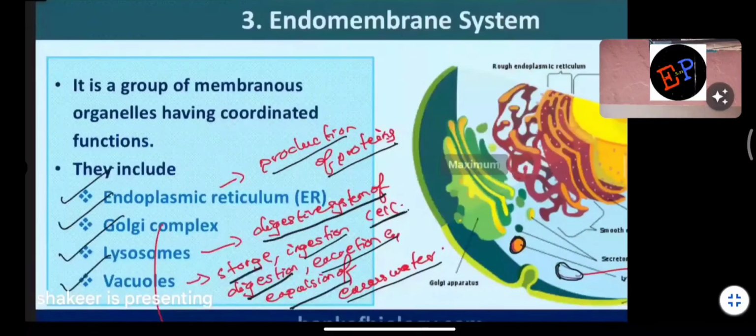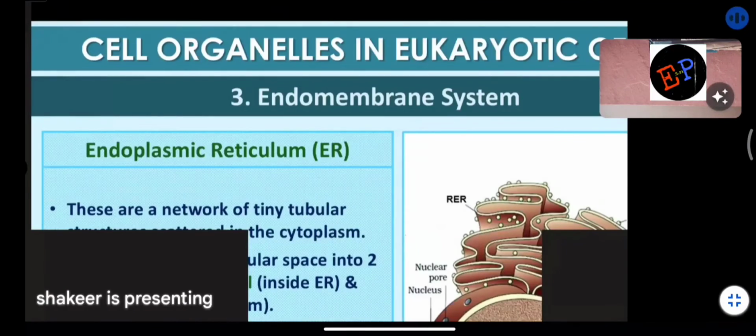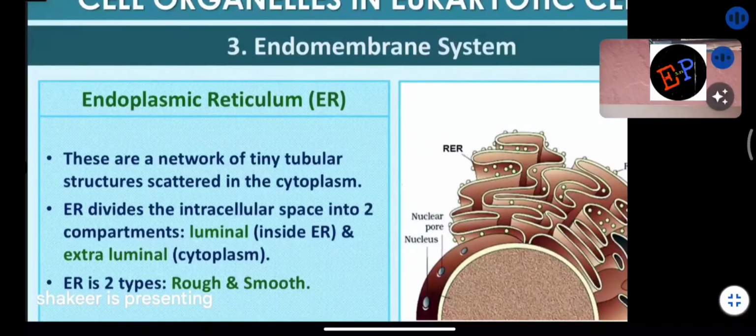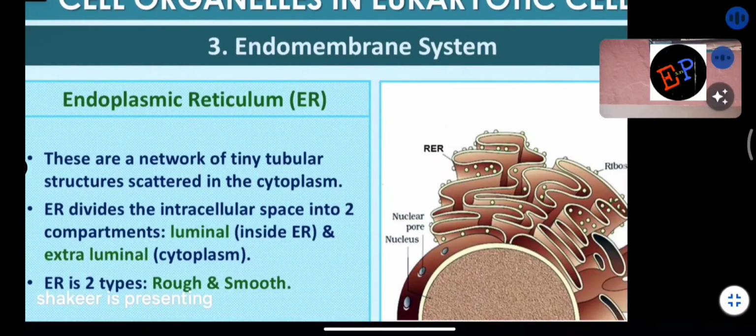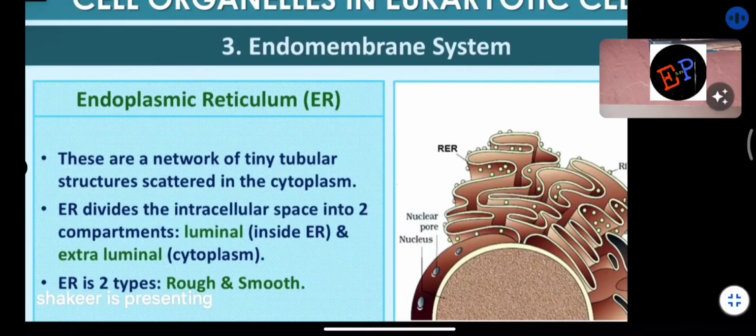Endoplasmic reticulum is a network of tiny tubular structures scattered in the cytoplasm. We know it is of two types, rough and smooth endoplasmic reticulum. The rough endoplasmic reticulum is very close to the nucleus, and the smooth endoplasmic reticulum is a bit far away from the nucleus.